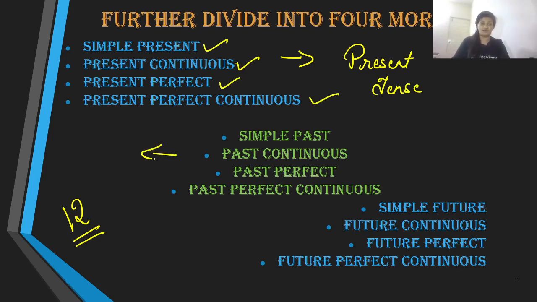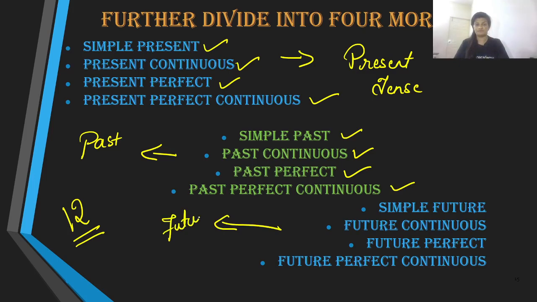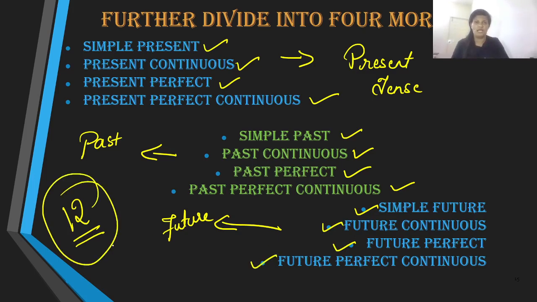In past, we have simple past, past continuous, past perfect, and past perfect continuous. And in future, we have simple future, future continuous, future perfect, and future perfect continuous. So in total, we have 12 different types of tenses.